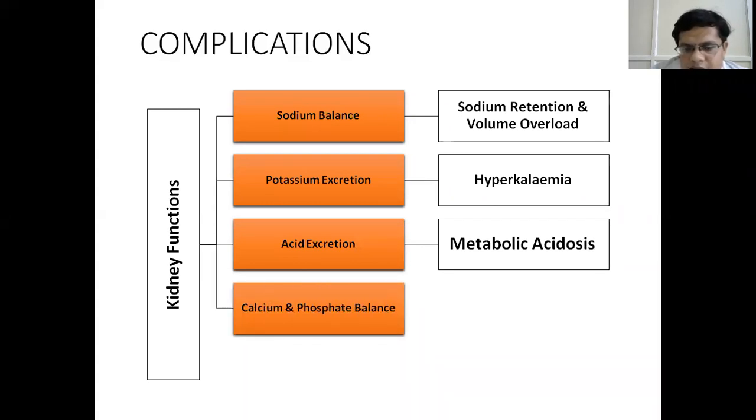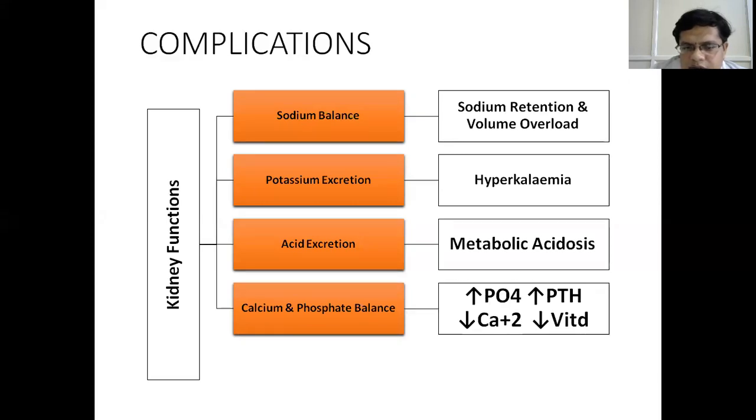And then calcium phosphate imbalance will lead to decreased excretion of phosphate leading to increased levels of phosphate in the blood, which in turn stimulates the parathormone. So there is increased parathyroid hormone levels. This is also called secondary hyperparathyroidism. And there is decreased calcium levels. One is because due to decreased production of active vitamin D, decreased absorption of calcium, and precipitation of calcium phosphate. So the intravascular calcium is decreased as it complexes with phosphate and gets deposited. And there's decreased vitamin D.